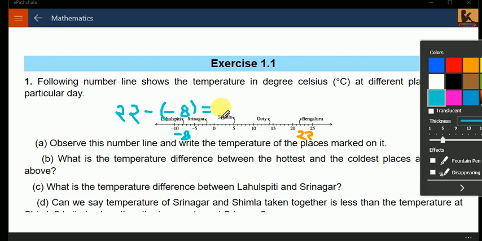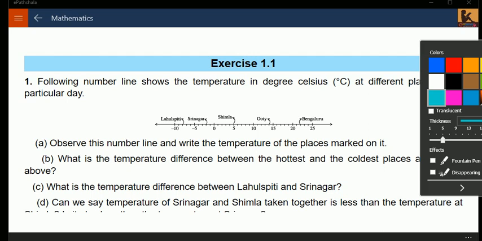The difference will be 22 plus 8, because the minus sign will become positive, and the answer will be 30 degrees. There is 30 degrees of temperature variation between the two cities.